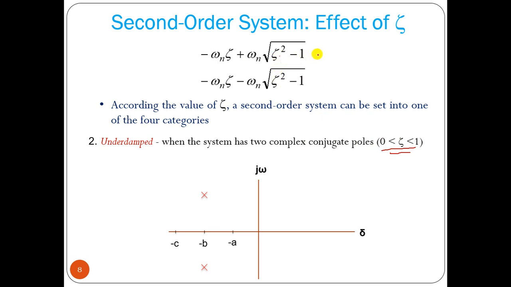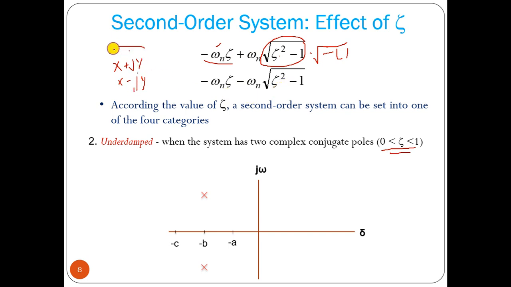That means this value becomes negative, root of minus something, right? Zeta less than 1, so it will be minus some value. So what we will have? We will have one number x plus root of minus something, which means we have j, so x plus jy, and we will have x minus jy, right?